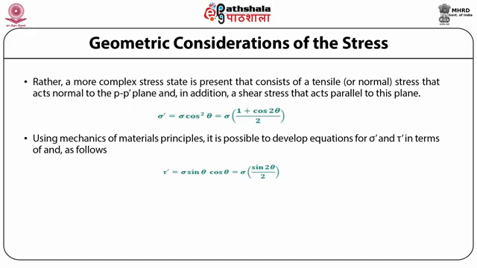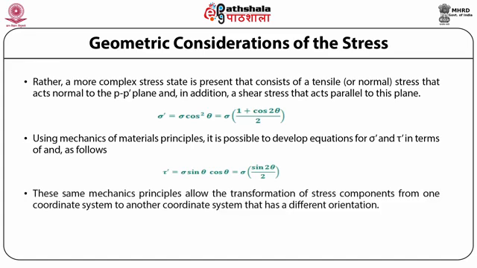Tau prime is equal to sigma sin theta cos theta, which can be written as sigma multiplied by sin 2 theta divided by 2. These same mechanics principles allow the transformation of stress components from one coordinate system to another coordinate system that has a different orientation.